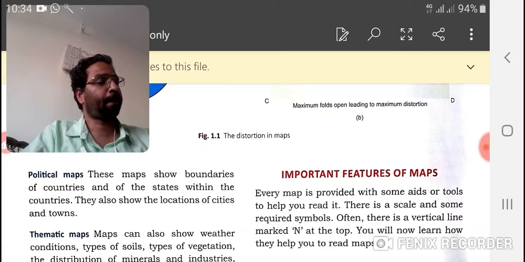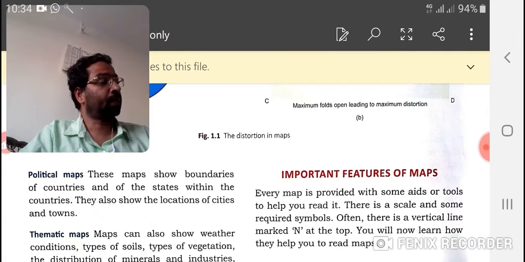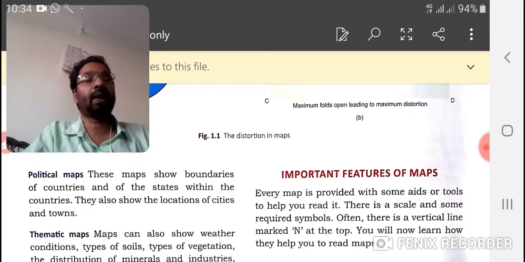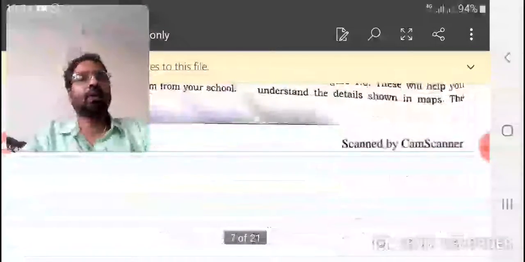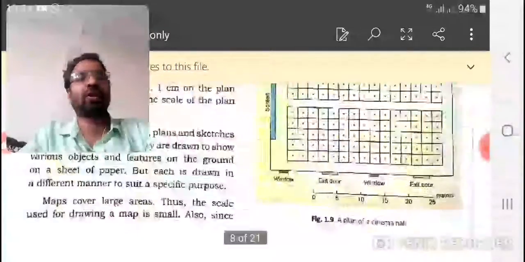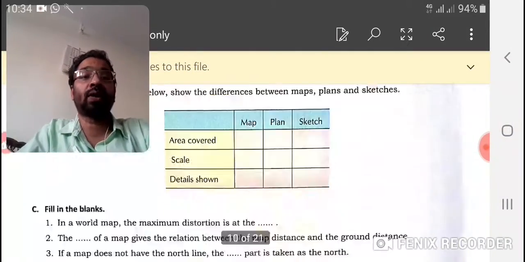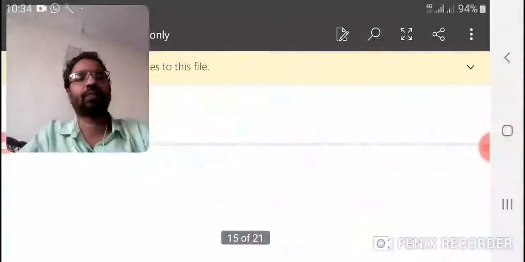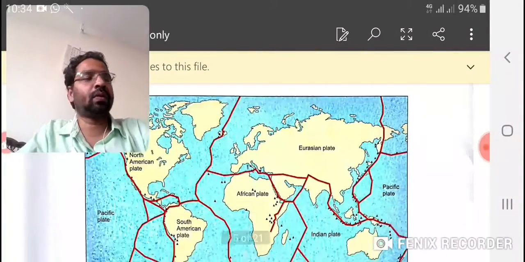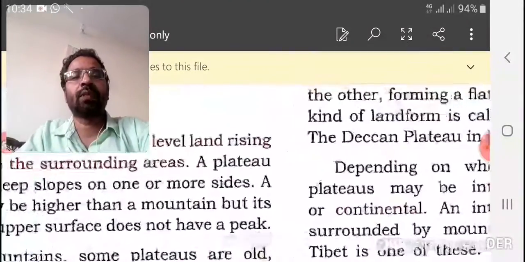In the last session of the second chapter, we learned about mountains, different types of mountains like fold mountain, block mountain, and volcanic mountains. Not only that, we learned in the last lesson about the importance of mountains too. Now we are going to learn about plateaus. What do you mean by plateau?